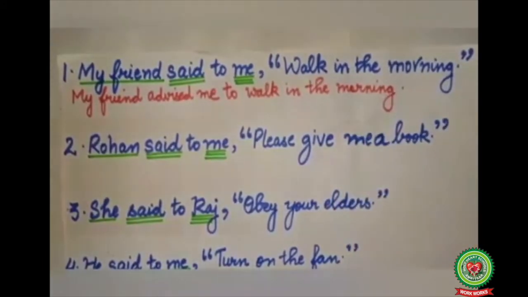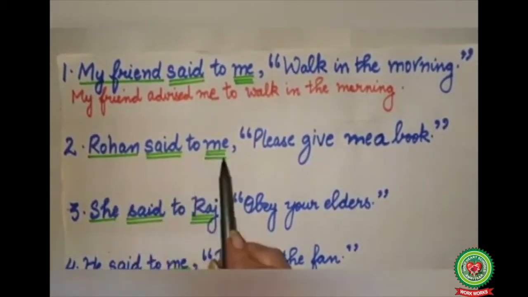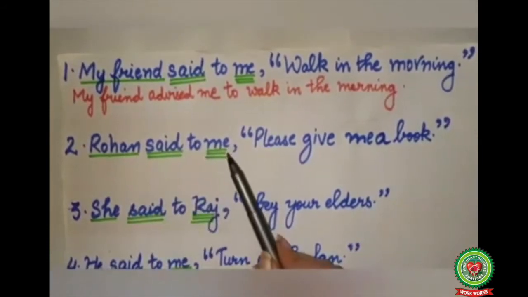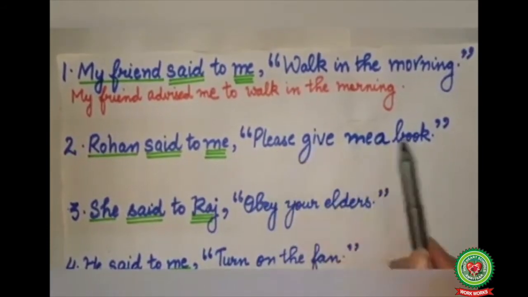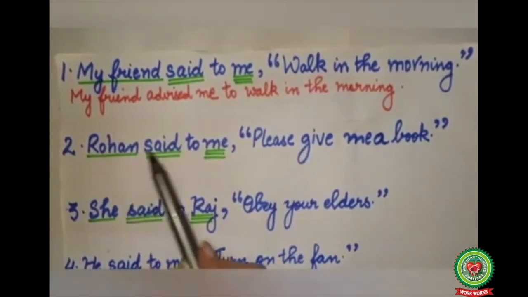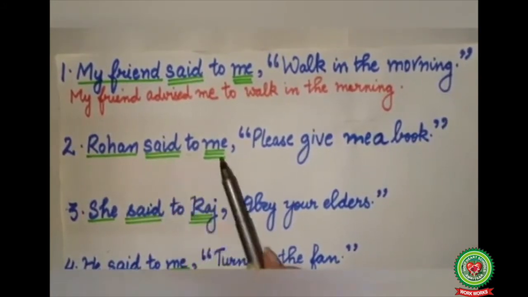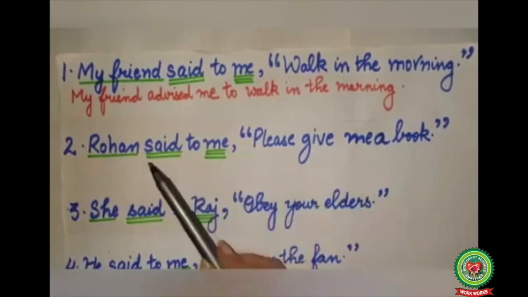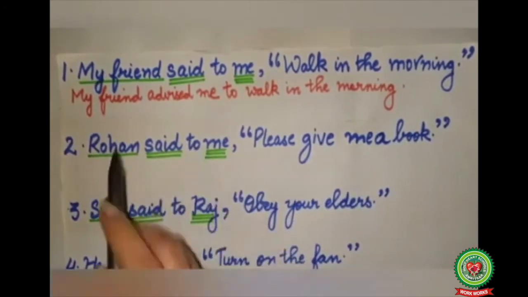Now we'll do the second sentence. Rohan said to me, please give me a book. Rohan said to me is the reporting verb. Please give me a book is the reported speech. Rohan is the subject, so single underline. Said is the verb, double underline. Me is the object, so triple underline. Please give me a book is a type of request. So said to will change to requested.